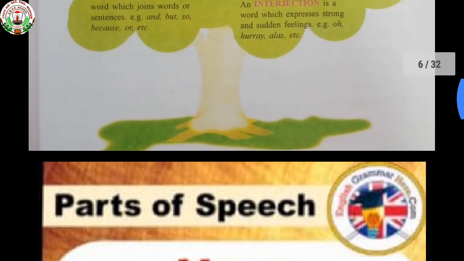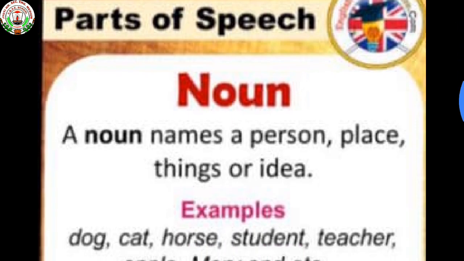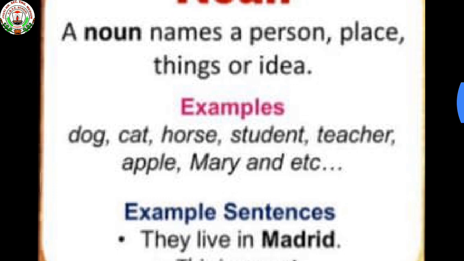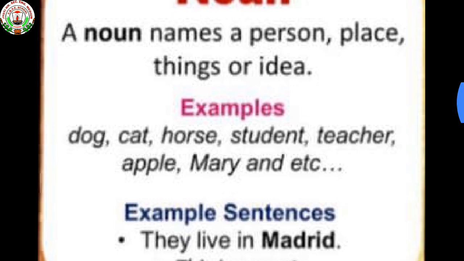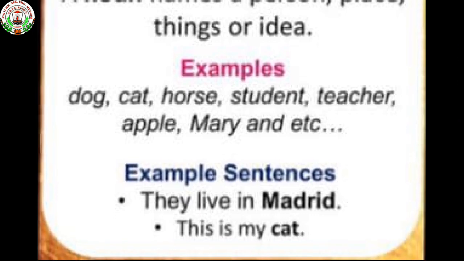See the first part of speech, that is noun. A noun is the name of a person, place, animal, thing, or idea. For example, dog, cat, horse, student, teacher, apple, Mary, etc. So, a noun is a word which is used as the name of anything.